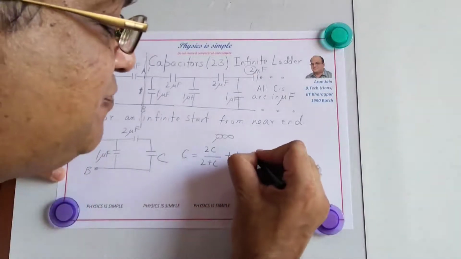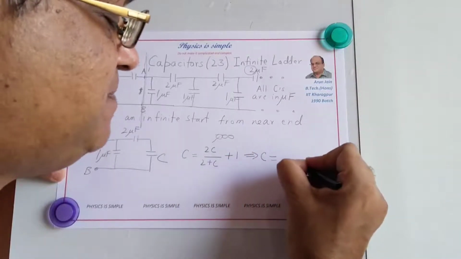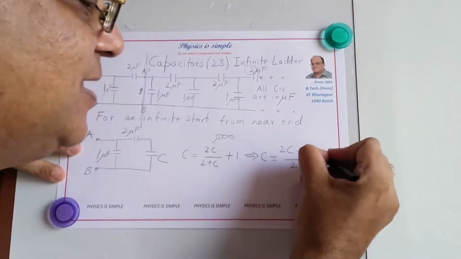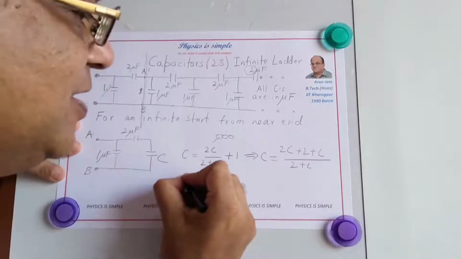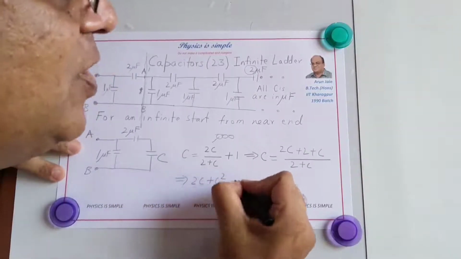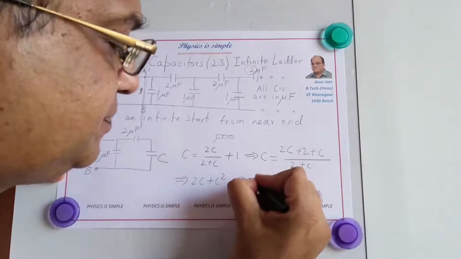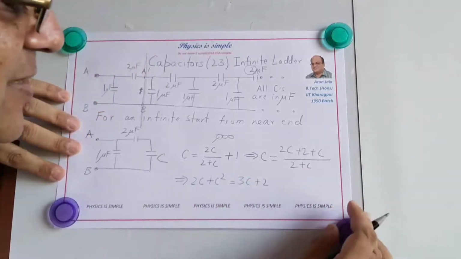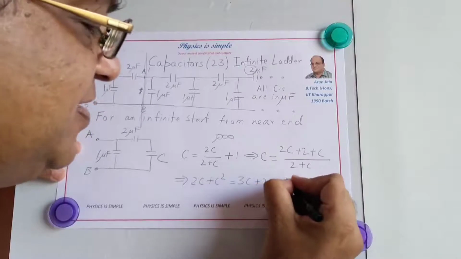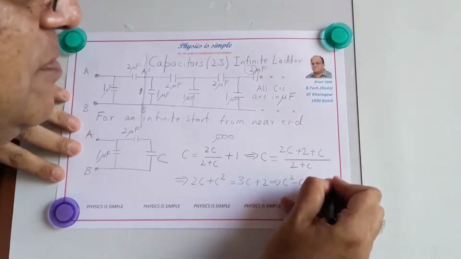So now we can simplify this and solve very easily. C equals 2C divided by 2 plus C, plus 1, and the LCM gives 2C plus 2 plus C. So now we cross multiply, we get 2C plus C square equal to 3C plus 2, and we get a quadratic, C square minus C minus 2 equal to 0.